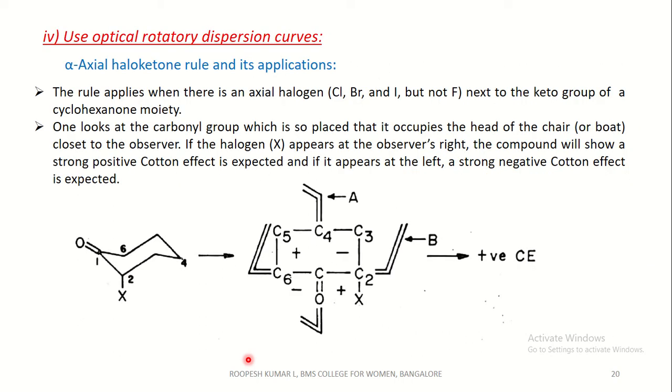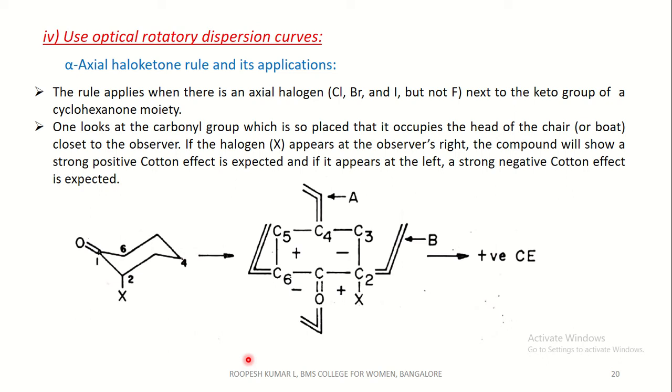Coming to the next method, use of optical rotatory dispersion curves. Under this, the first method is the alpha axial haloketone rule and its applications. This rule was stated by Djerassi and Klyne.